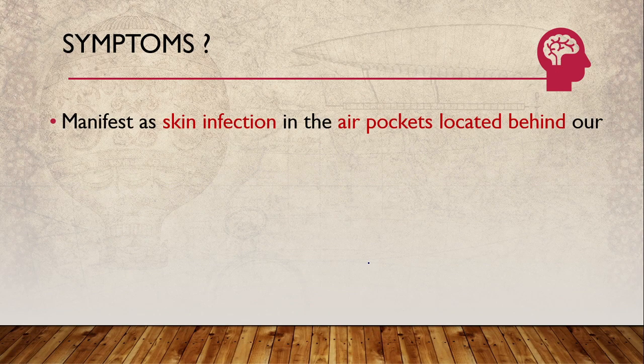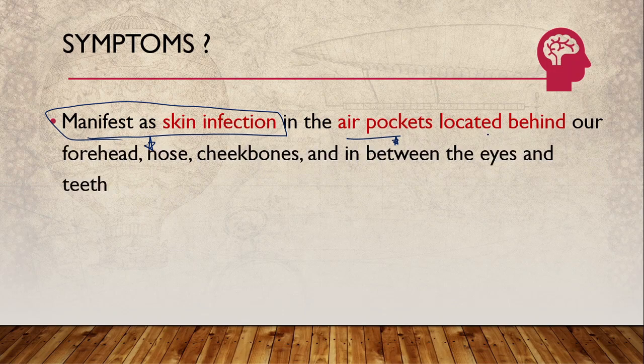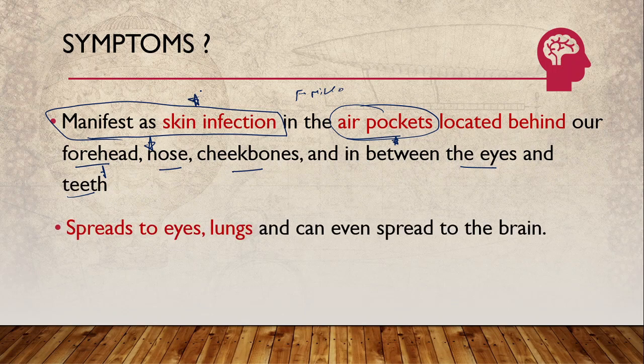What are the symptoms of this disease and how does it spread? It generally starts with a skin infection. In our body there are small air pockets located on certain parts, like behind the forehead, on the nose, cheekbones, and in between the eyes and the teeth. From these air pockets, the microorganisms enter the body and it starts with a skin infection. Slowly it spreads to the eyes, lungs, and sometimes it can spread to the brain also.